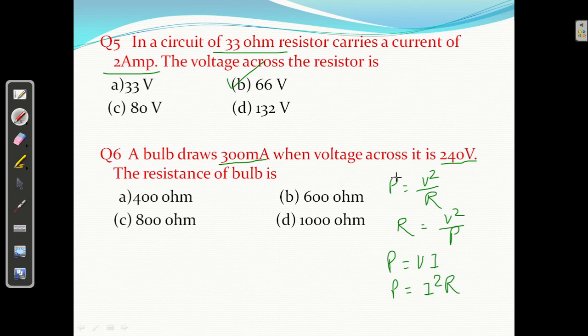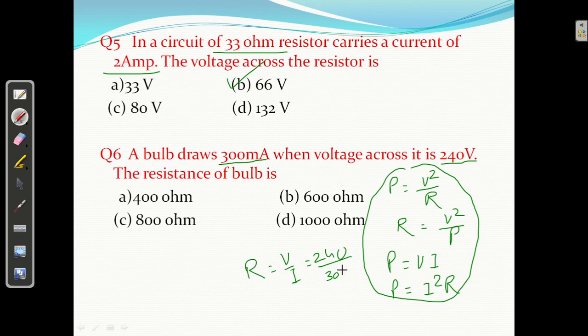Here they are asking for R. Voltage and current are given, and power is not given, so we are not going to use these formulas. By Ohm's law, R equal to V by I. V is 240 upon I, 300 milliampere.